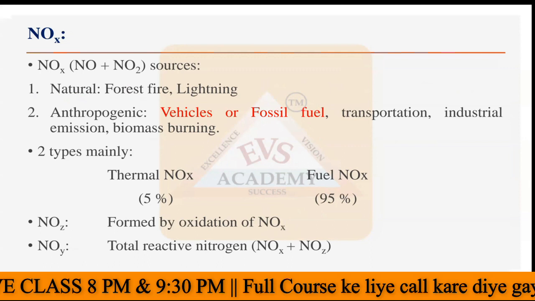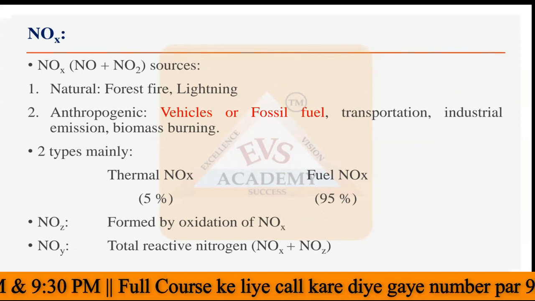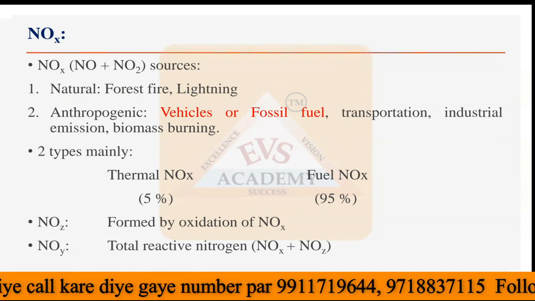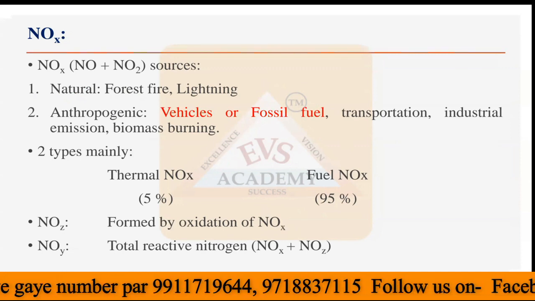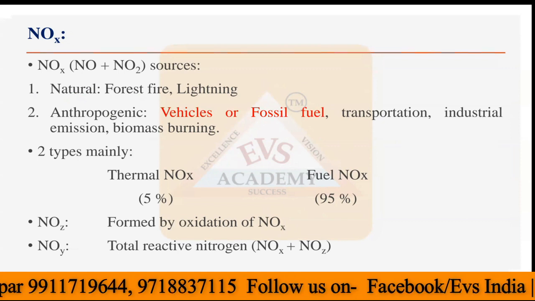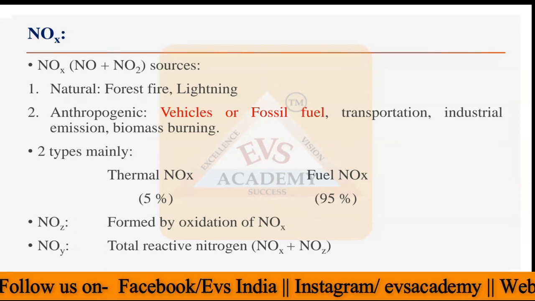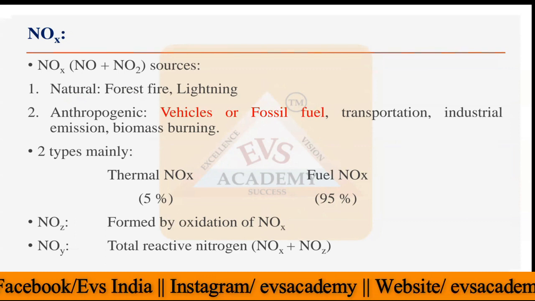Then we have the different pollutants. One by one, we are going to discuss all these pollutants, the main things which take part in the reactions in the atmosphere. The very first pollutant that we have to discuss here is NOx. NOx is the combination of NO and NO2, nitric oxide and nitrogen dioxide.